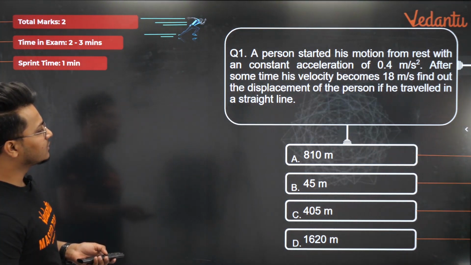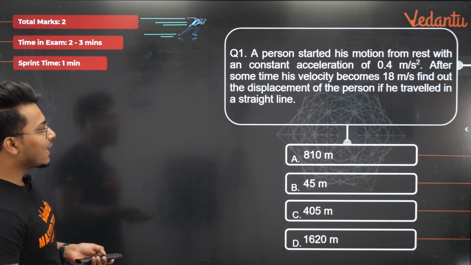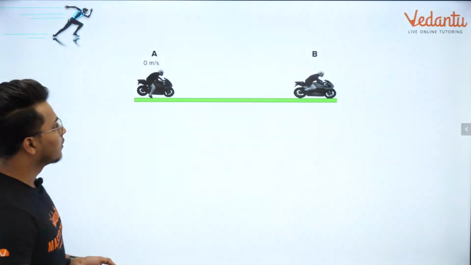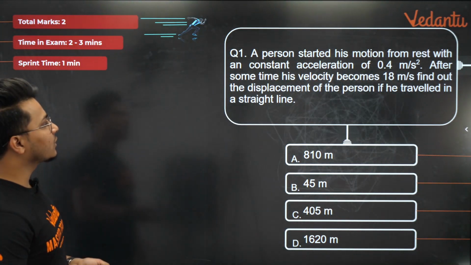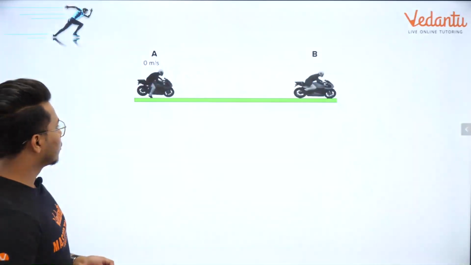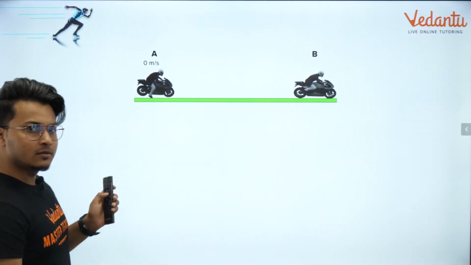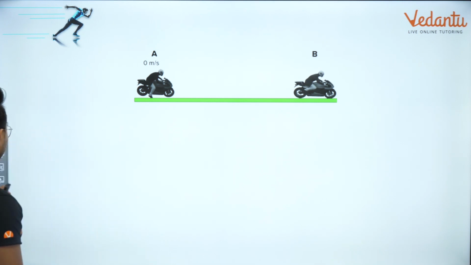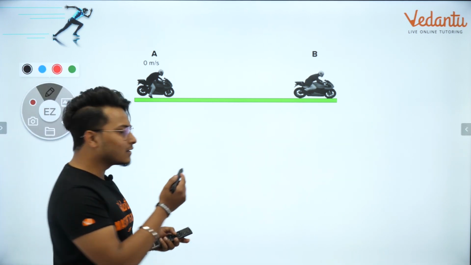Somewhere or the other we have done a mistake, I think. No, the answer is 810 meters, no? A person started his motion from rest with a constant acceleration 0.4. After some time his velocity becomes 18. So have I taken all the correct answers here? सही आंसर लिया था. दोबारा सॉल्व करना है इसको. The answer marked is wrong, I think.